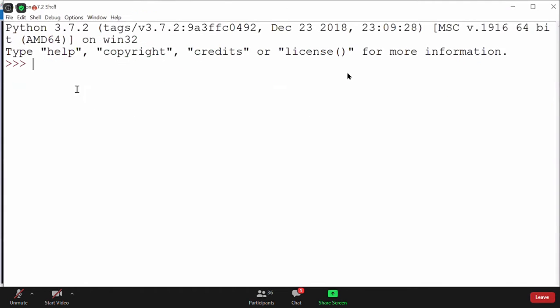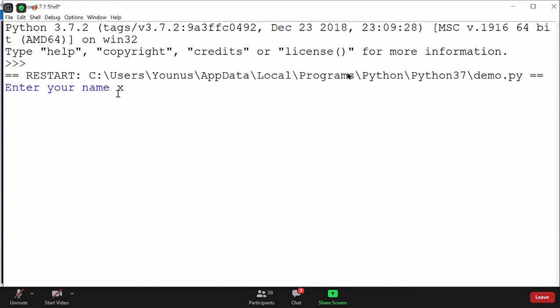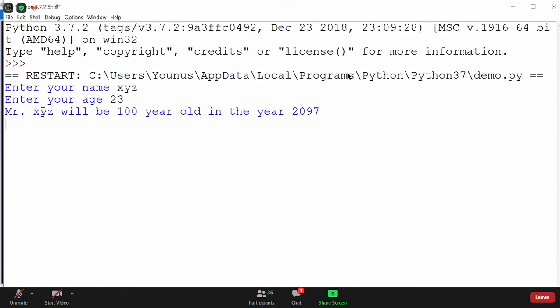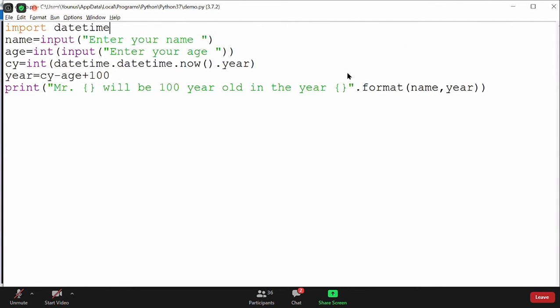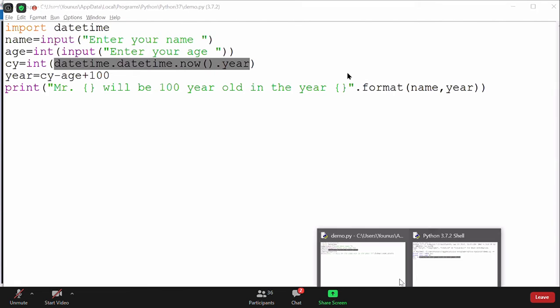I enter the name as XYZ, and I will enter the age as 23. And I can see here, you will be 100 years old in 2097. Yeah, because datetime will be of string type, Santosh. If you check here what is the type of current year, you can get that information. Let me just check the type, what it's returning. If it's already returning an integer, no problem.